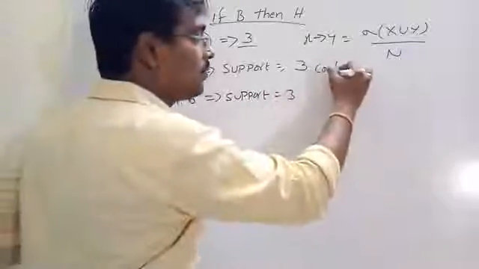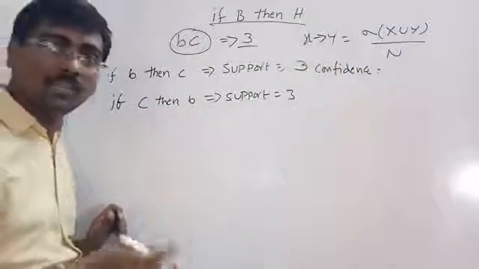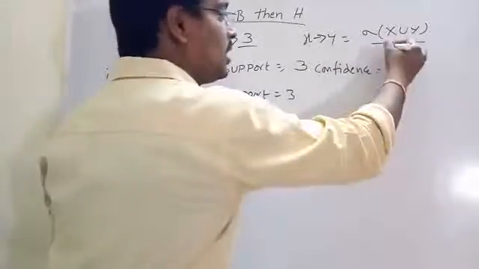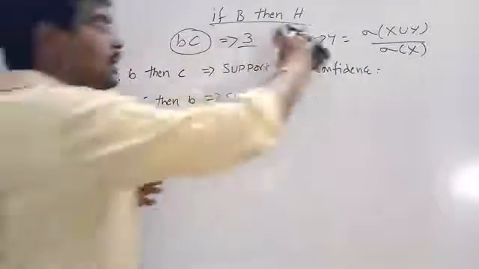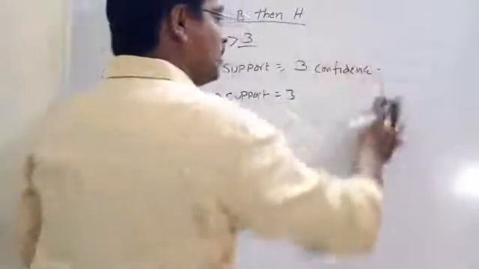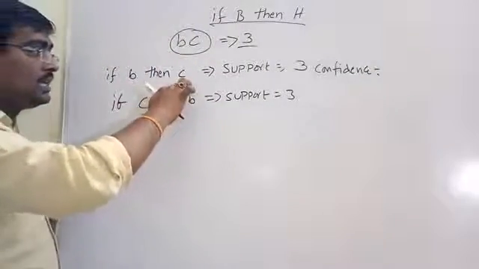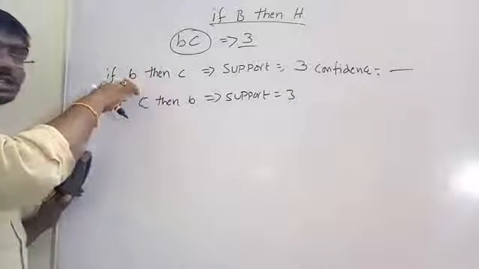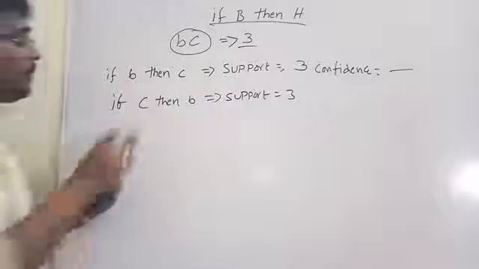Now calculate confidence. Confidence of X tends to Y means in how many transactions Y appears, among the transactions that contain X. Now write the confidence if B, then C. The denominator is the number of transactions in which B appears.